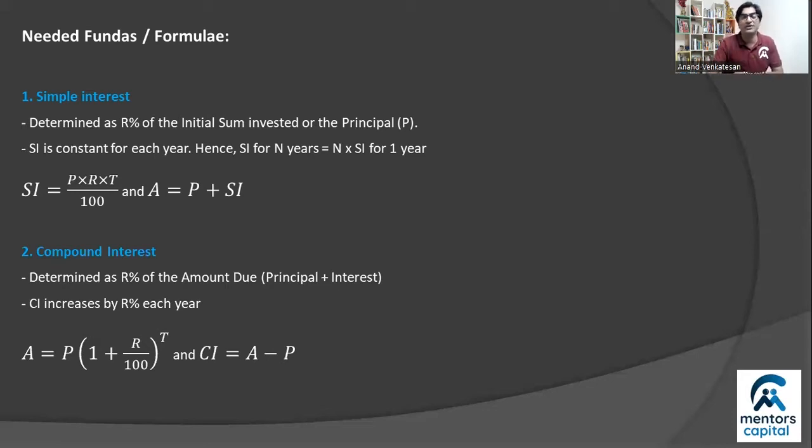And one last thing that you need to keep in mind is something called non-annual compounding. What happens if the bank, or the institution or the person, compounds interest half yearly or quarterly? Well, half yearly means that he's going to pay you interest 2 times a year. Quarterly means that he's going to calculate interest 4 times a year. And so the first variable that you need to work with is something called N, right? How many times a year does this happen?